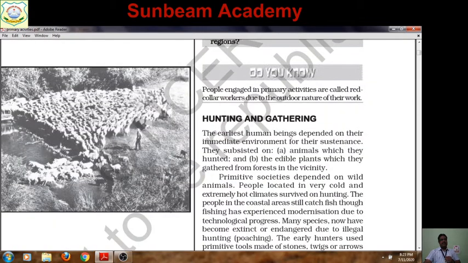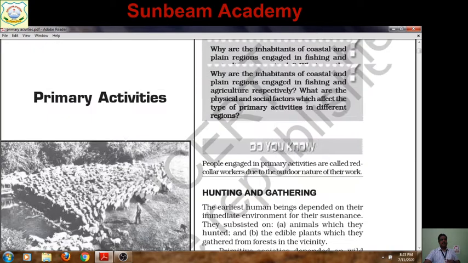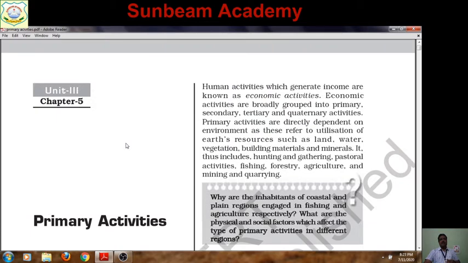As you can see in the figure, a shepherd is rearing animals, with seeds here. It indicates that we are going to discuss those activities in which we exploit nature to obtain many things. The very first line is important for you: human activities which generate income are known as economic activities.